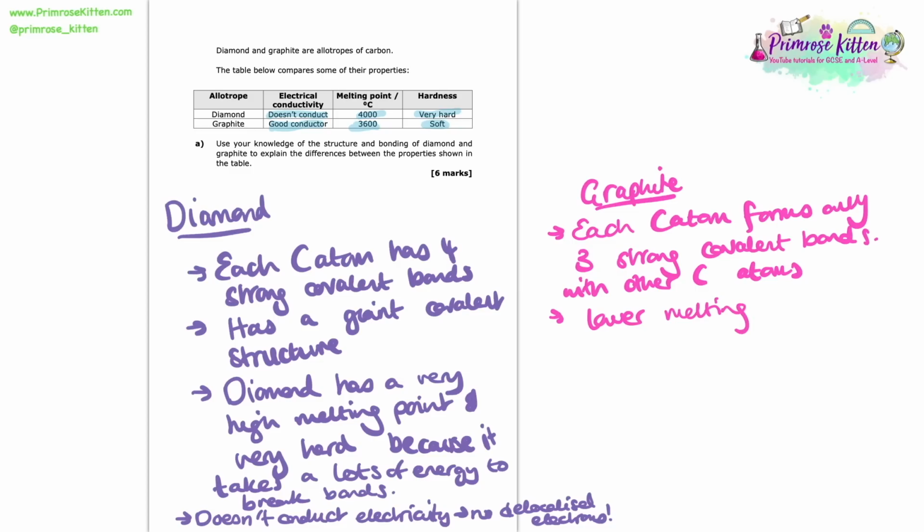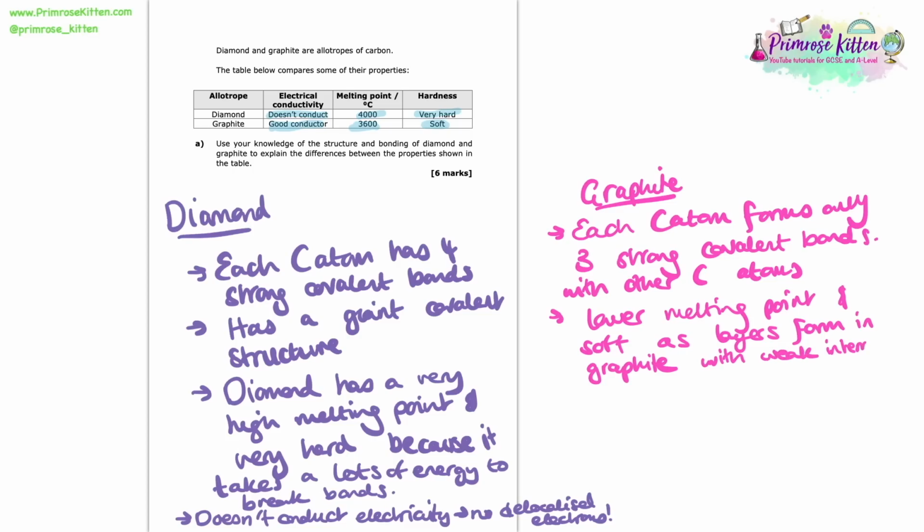Now we can link it to the properties of graphite. We can see in the table that there's a lower melting point for graphite and it's also soft. The reason for that is that graphite forms layers. Those layers don't have strong covalent bonds between them. They've only got weak intermolecular forces.